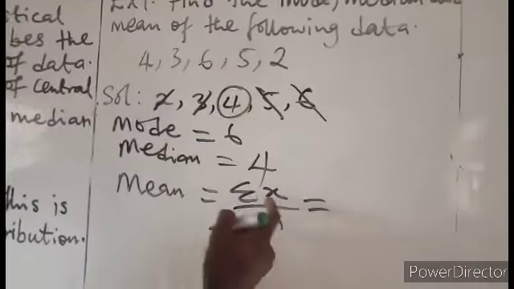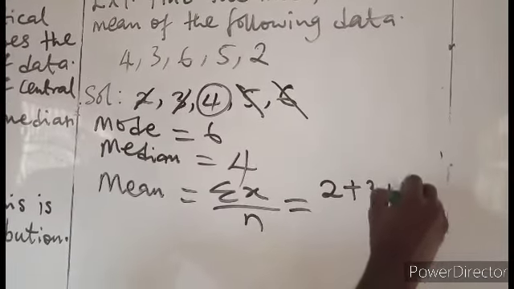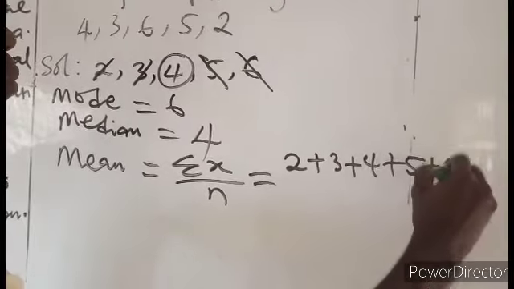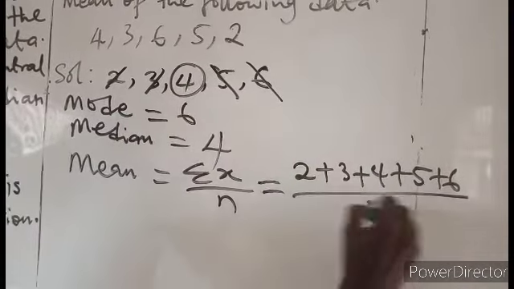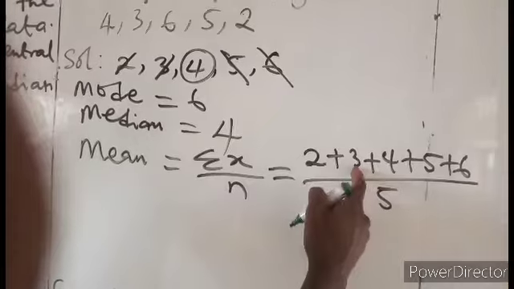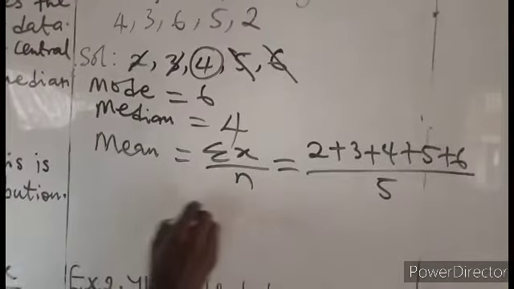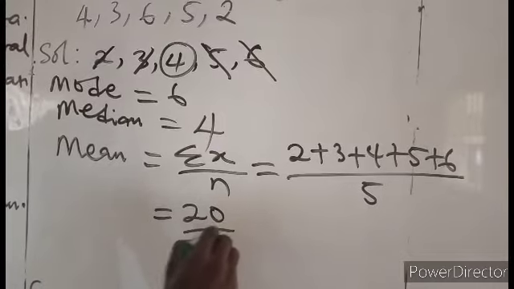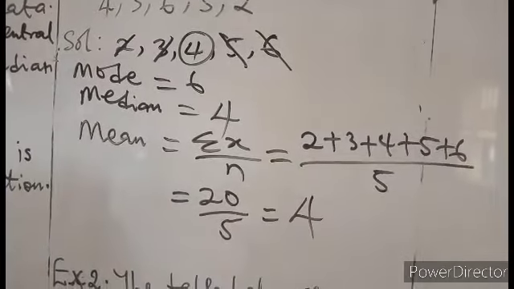The summation of all this is 2 plus 3 plus 4 plus 5 plus 6, all over 5. 2 plus 3 is 5, 5 plus 5 is 10, 10 plus 6 is 20. That is 20 over 5, which will give us 4. So our mean is 4.